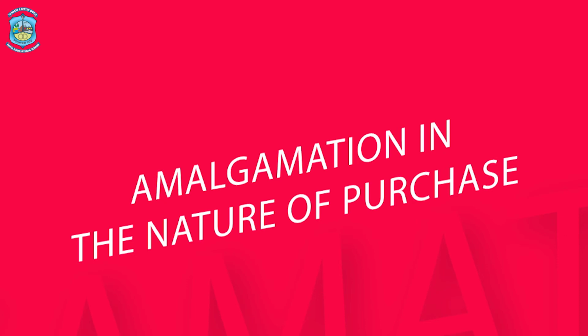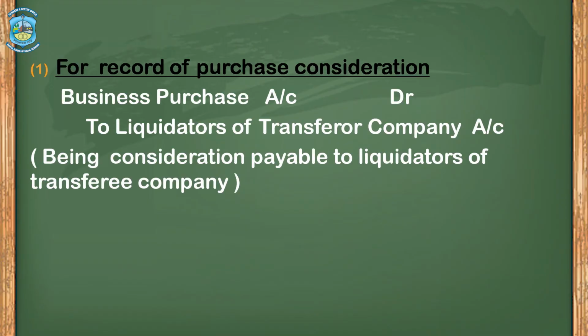So the first journal entry would be business purchase account debit to liquidators of transferor company. In case of merger, the journal entry is business merger account. Now here it is purchase, so the journal entry would be business purchase account debit to liquidators of the transferor company. Second journal entry for discharge of purchase consideration.